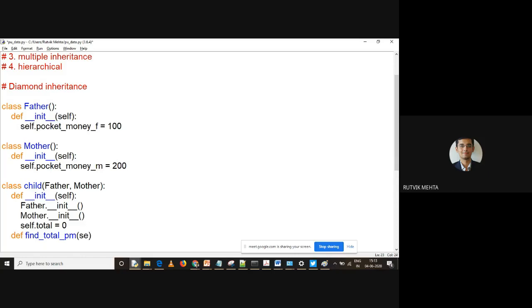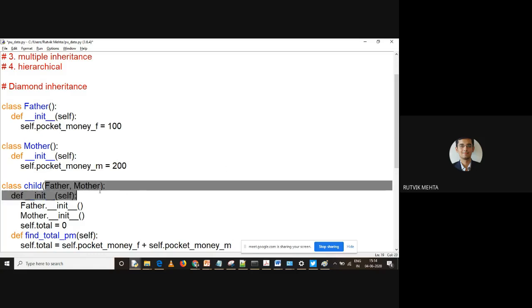What I'll be having over here is self, right? And then you can find the total also. So self dot total is equal to self dot pocket money from F, right, plus self dot pocket money from M, right? So we are using two variables which are defined in the parent classes, and see this structure. The child class is inheriting from two classes, right? So this will be something like this.